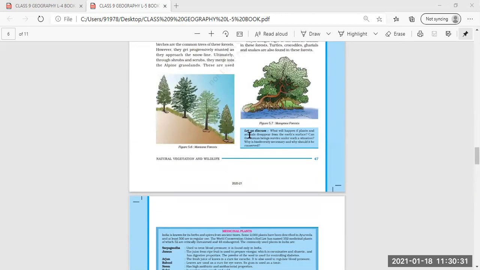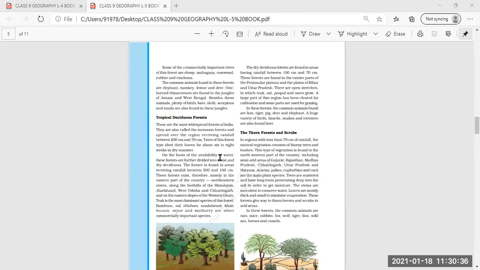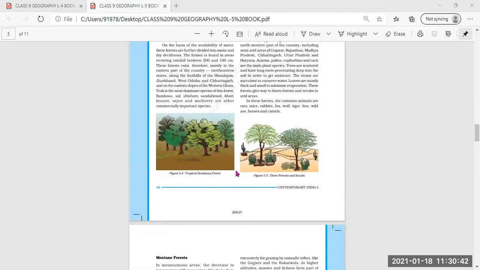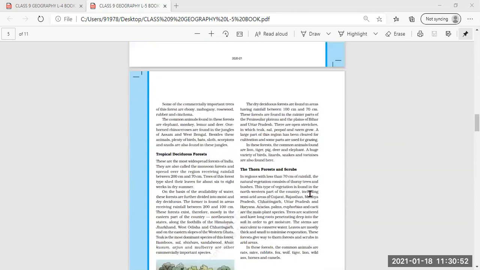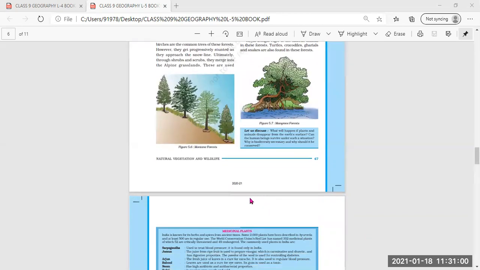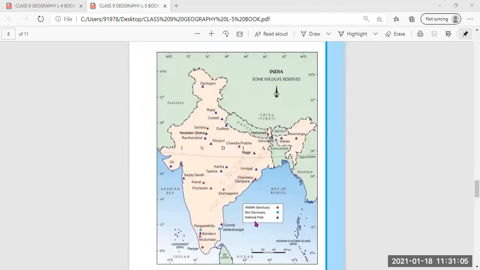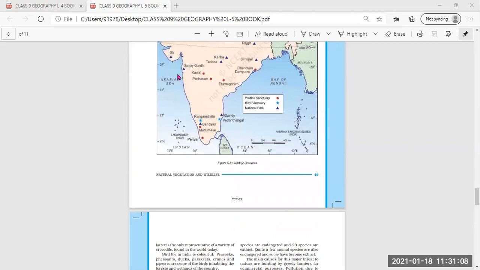I was not able to send you the PDF of question answers yesterday, but today the PDF of question answers of this lesson will be sent to you in the group also, and I will upload it on the student portal also, so you can complete the NCERT questions from that PDF. Plus, after completing the question answers, you have to stick these two maps also, one about vegetation and another about wildlife sanctuaries, bird sanctuaries and national parks. Okay.